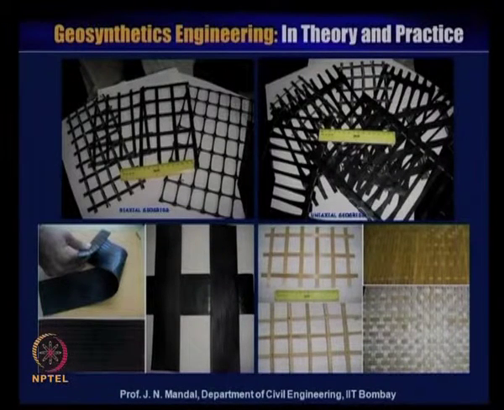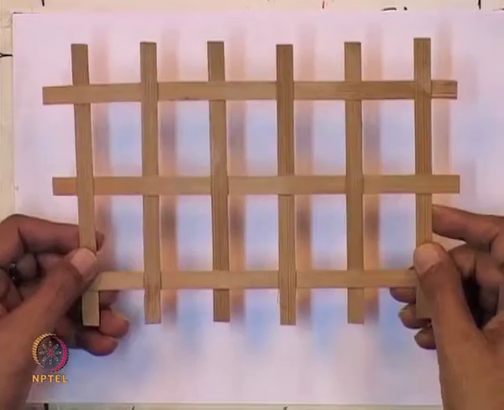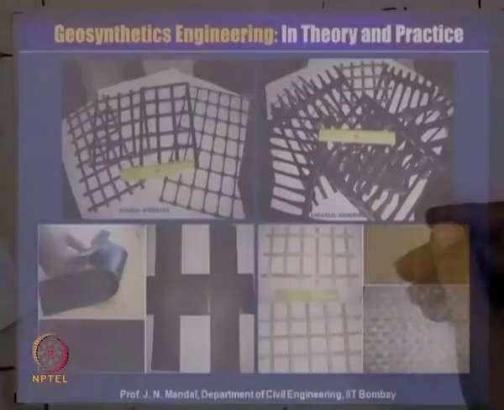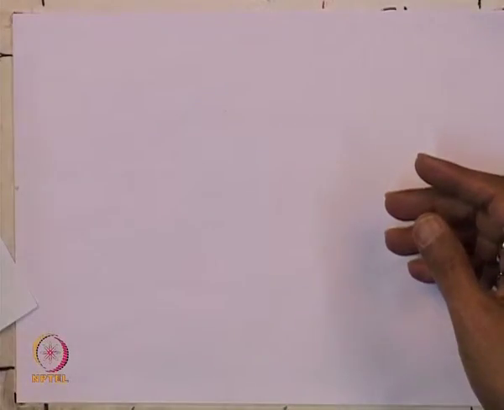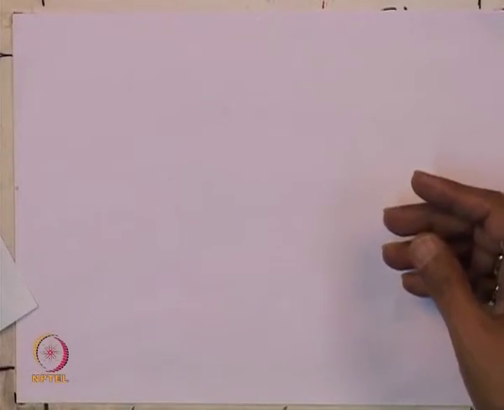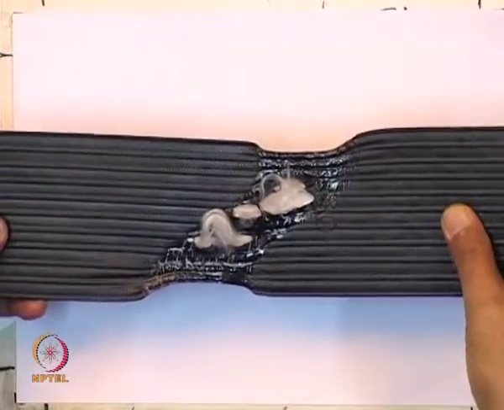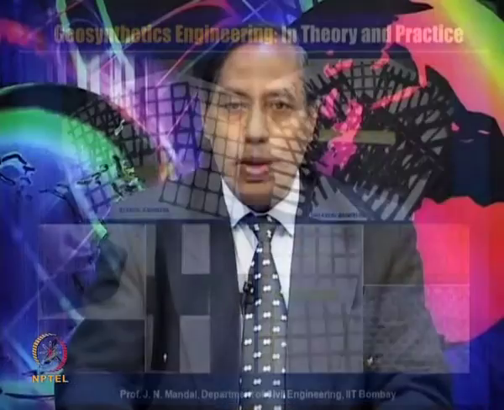It may also be made of bamboo, this is what you call the bamboo geogrid. You can make a bamboo grid, and we have done a lot of research work in this area. We have also used some kind of paragrid like this, and also the friction tie, and if you conduct the test you can see how the sample fails. These types of material are exclusively used for the reinforcement function.